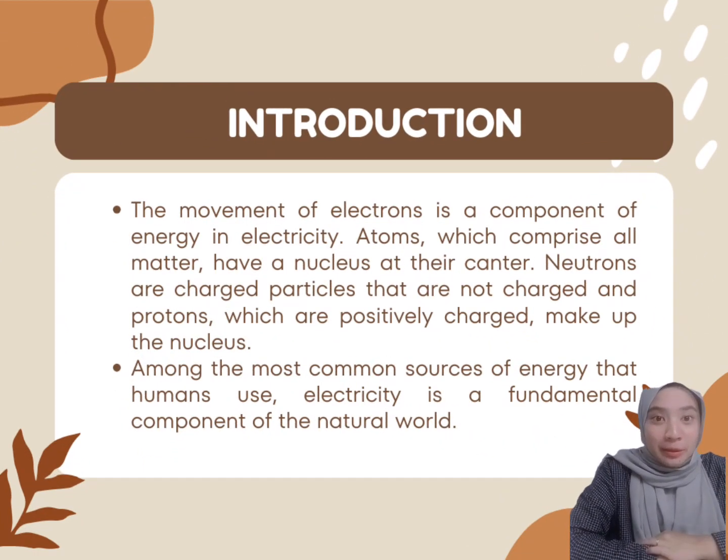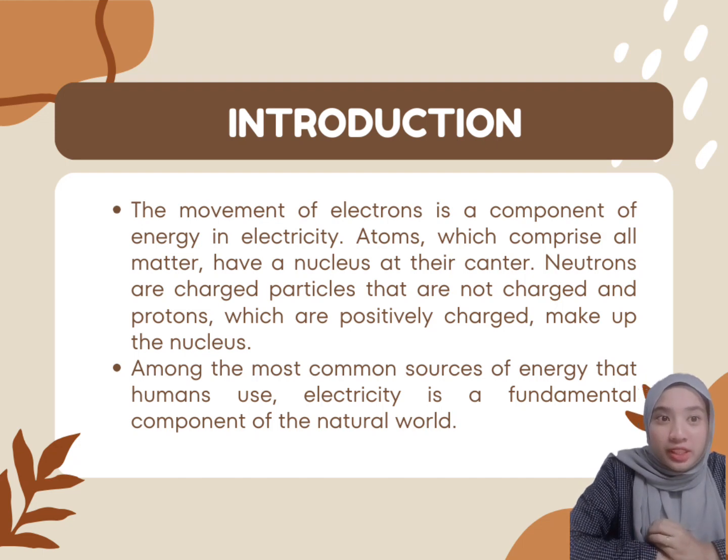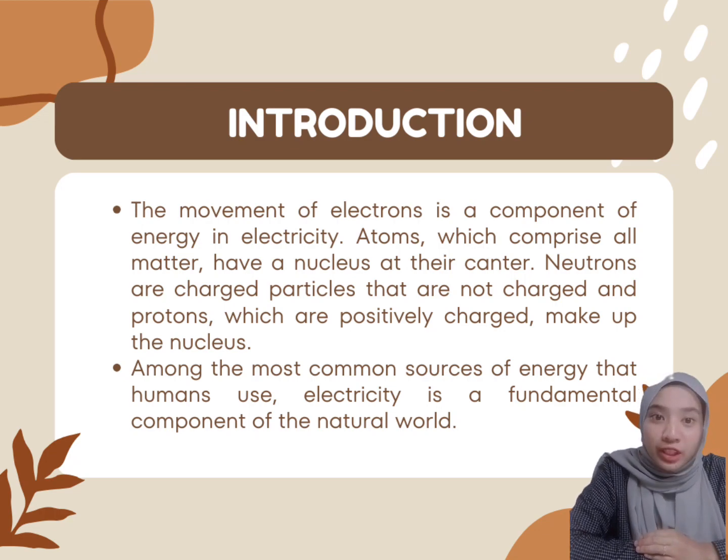Okay, today I want to talk about the introduction. The movement of electrons is a component of energy in electricity. An atom, which comprises elements, has a nucleus at the center. Neutrons are not charged, protons are positively charged and make up the nucleus, and negatively charged electrons orbit around the nucleus. An atom typically contains the same number of protons and electrons because the negative charge of an electron is equal to the positive charge of the proton.